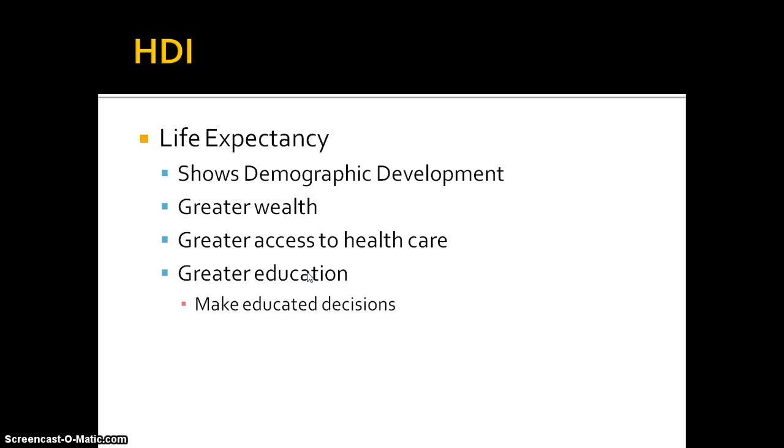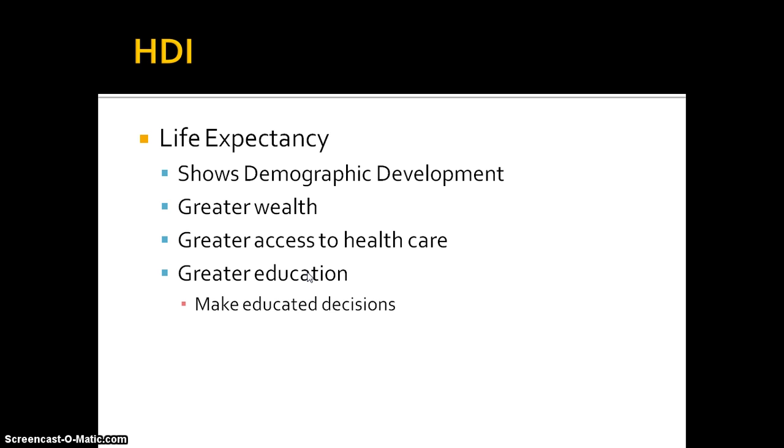So first we'll look at life expectancy, and after we talk about each one, we're going to go to the Gapminder website and look at the correlation between these indicators and level of development. We discussed life expectancy back in Unit 2, and I would assume you can understand the connection between level of development and life expectancy. Life expectancy is the number of years one can expect to live if they're born and raised in a particular country. So obviously, a higher life expectancy is going to show a certain level of demographic development.